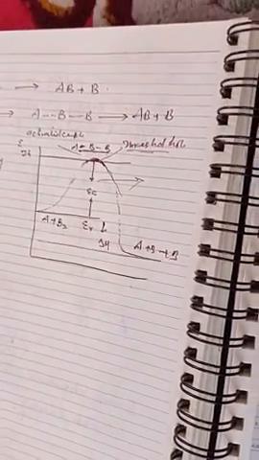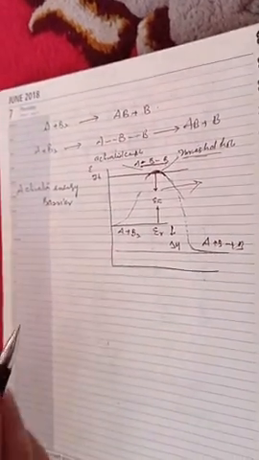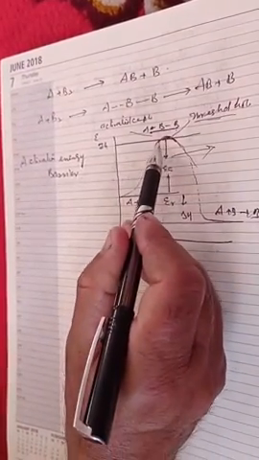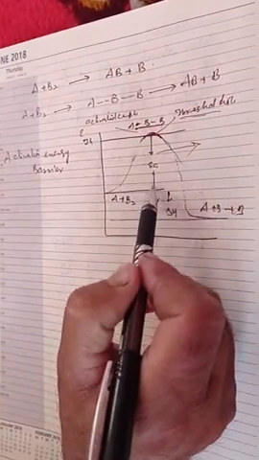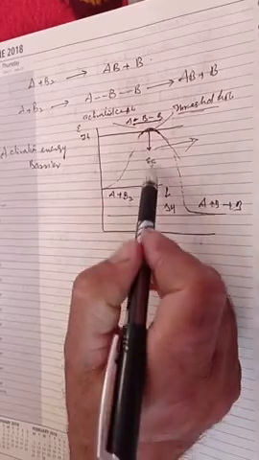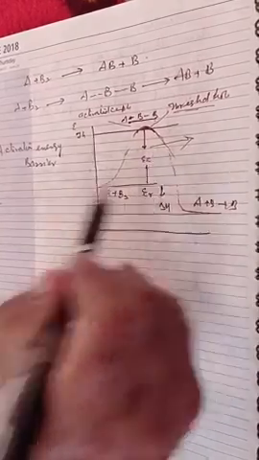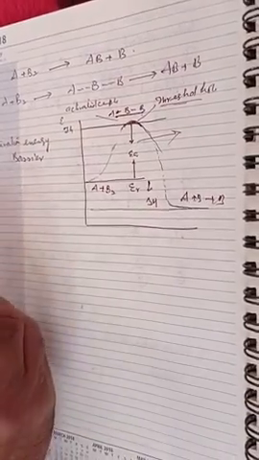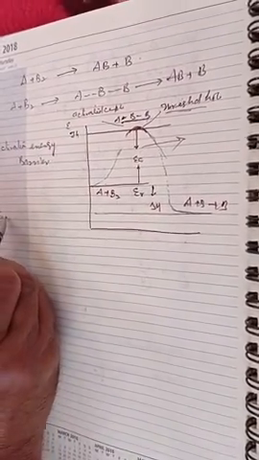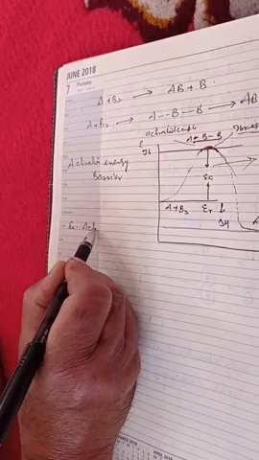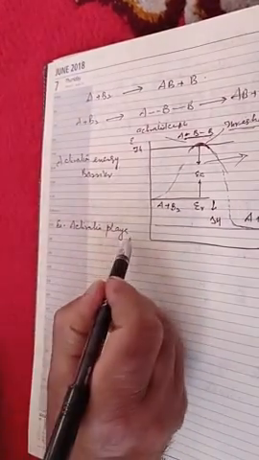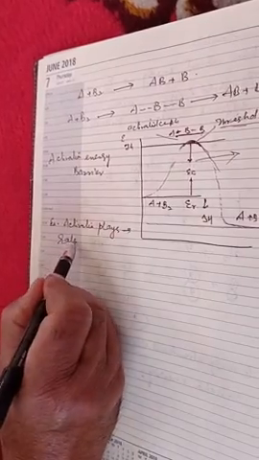Now, the energy required to form the activated complex, the energy that the reactant molecules absorb to form the activated complex, that's called activation energy. So I will write it here. Now this activation energy plays an important role in defining the rate of reaction, as you have seen, rate of reaction.